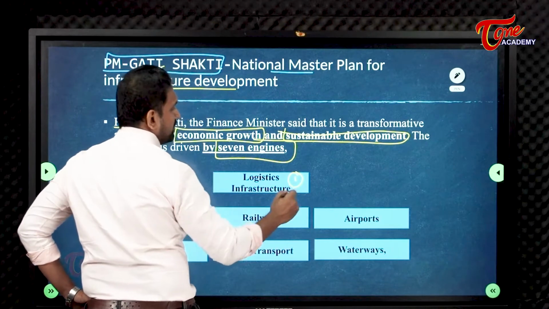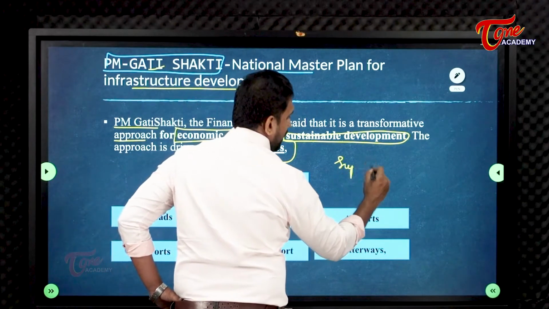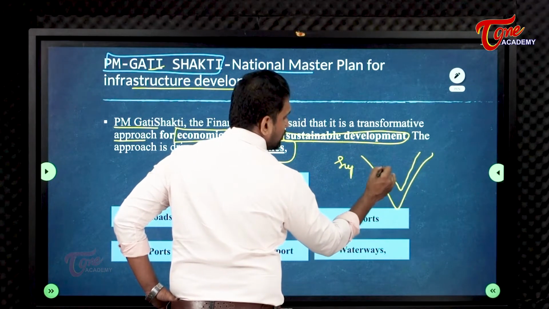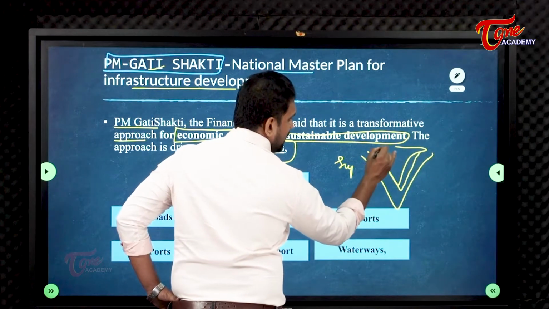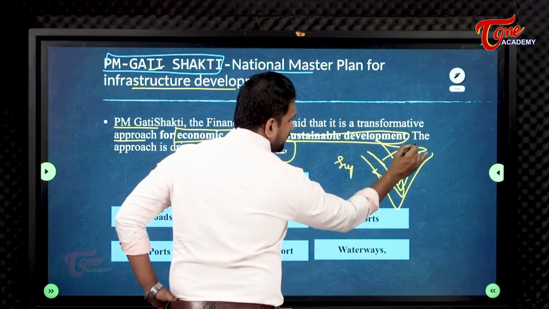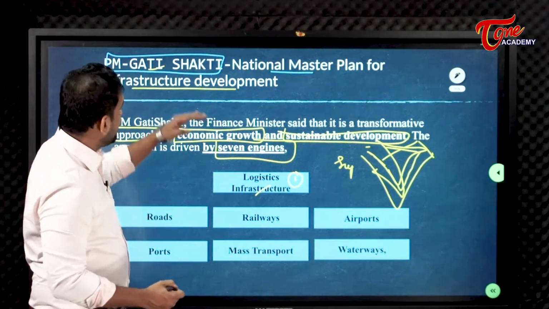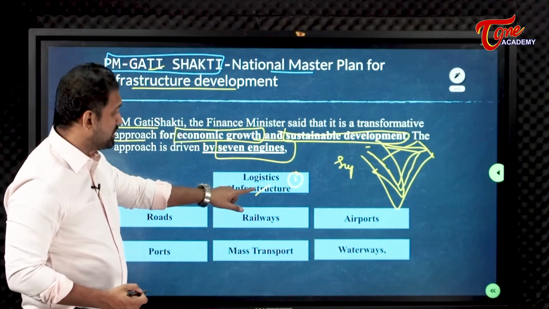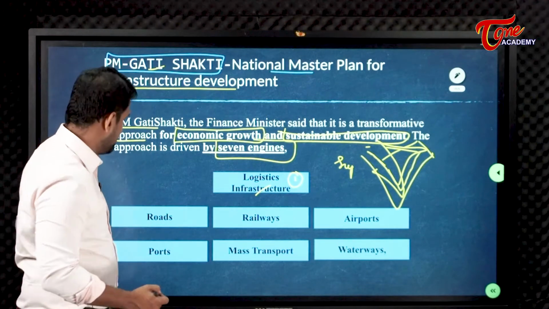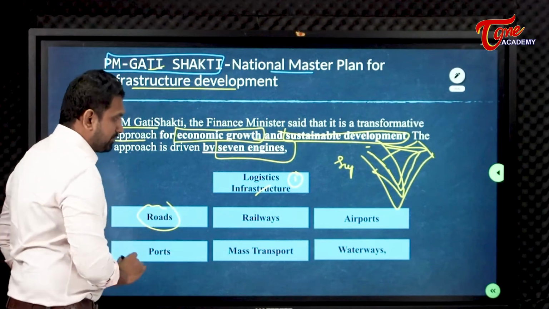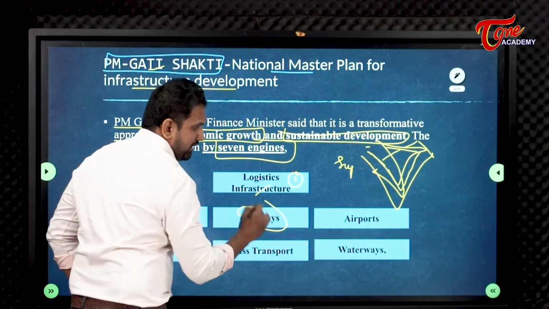Logistic infrastructure is nothing but supply chain. All over India, the supply chain means goods moving from one place to another place should reach every nook and corner of our country. That is called logistic infrastructure. Under this PM-GATI Shakti program, logistic infrastructure is given importance. Roads will be built. Railway connectivity will be increased.